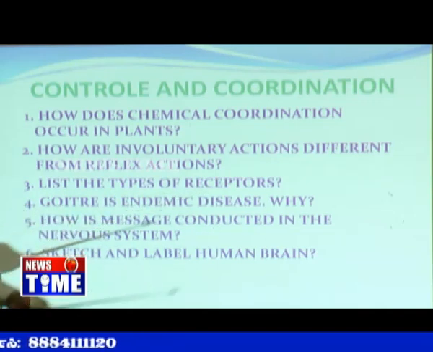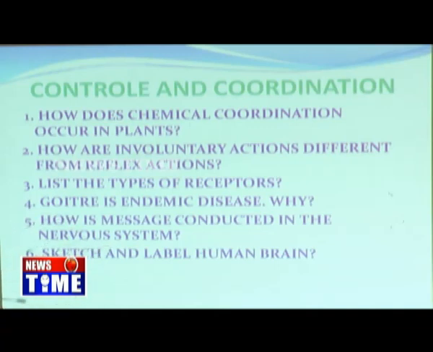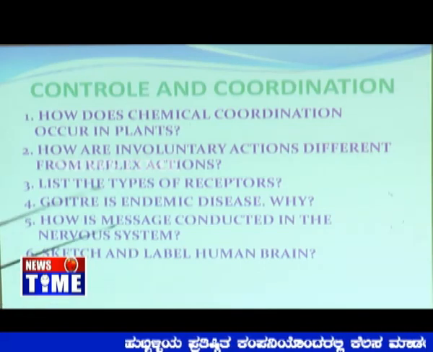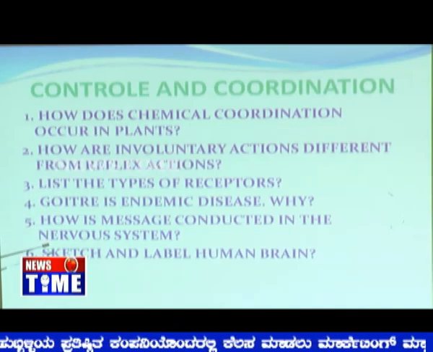List the types of receptors. There are different receptors. We know that 5 receptors are there, which doesn't just mean the 5 sense organs. Then, goiter is an endemic disease because it is found in only a few areas, especially in hill stations, because the people who lack iodine intake are going to suffer from this, because of the lack of the thyroxine hormone.